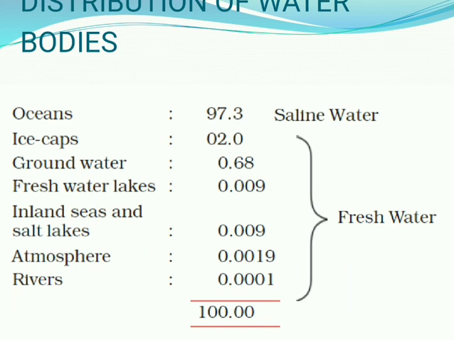So from this data, we can understand that the Earth is known as a blue planet or water planet, even though a large share of the water is not suitable for human consumption. Nearly 97% of the water is saline or salty water present in the ocean. The remaining 3% is fresh water, and even so, the amount of water which is easily available to humankind is very less.